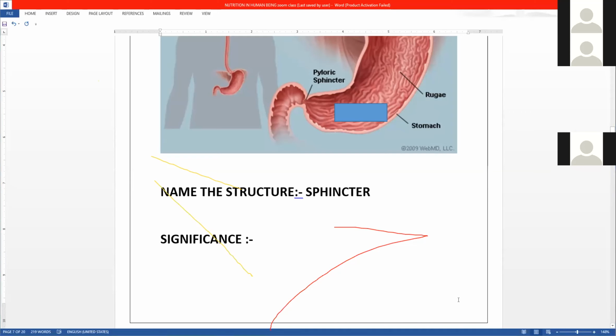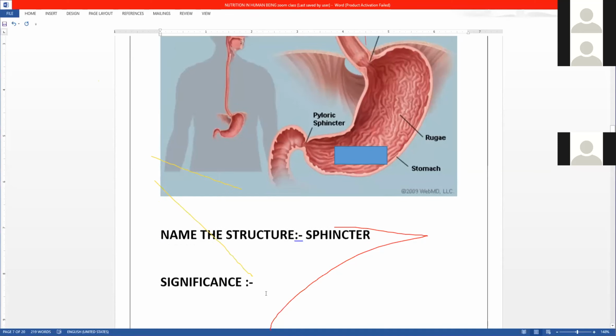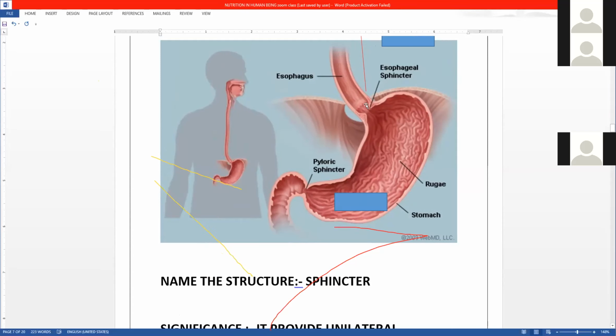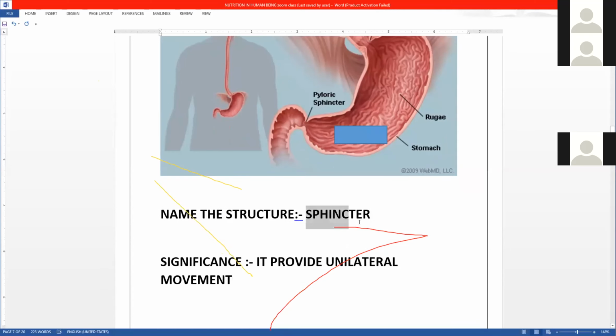Okay, can we proceed now? Okay, everyone's audio is off. Now see here. Significance of the sphincter is it provides unilateral movement of the food. What is the meaning of unilateral? See here, the moment food has come in, it will not reflux back. This is only called unilateral movement. Getting me or not? So the sphincter provides the unilateral movement of the food.